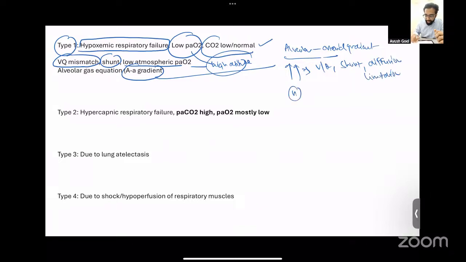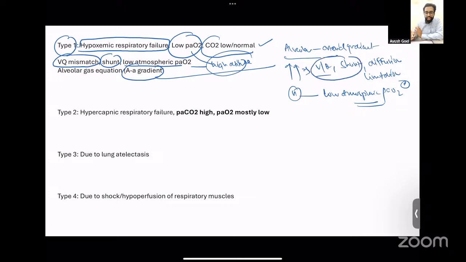Whereas if the AA gradient is normal, this means that the alveolar capillary membrane is normal. But in spite of this, if the patient has a low PO2, this means the problem is in the atmospheric PO2, so there is a low atmospheric PO2. So you look at the AA gradient. If the AA gradient is increased, you're either looking at a VQ mismatch or you're looking at a shunt.